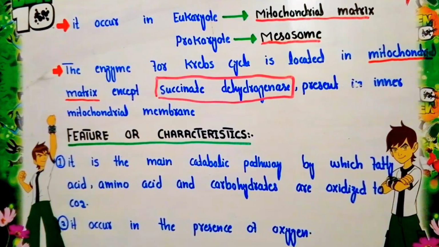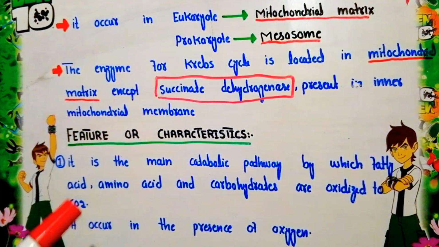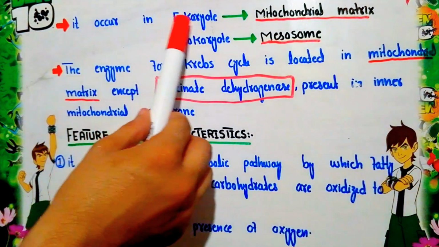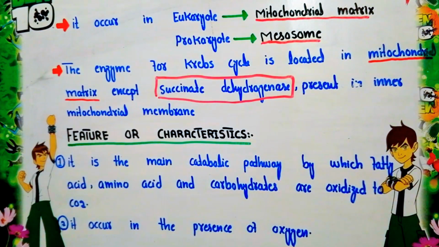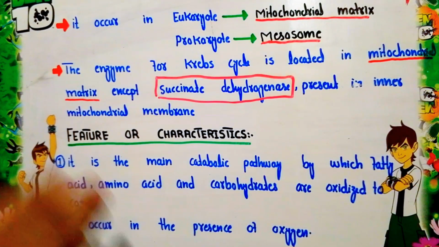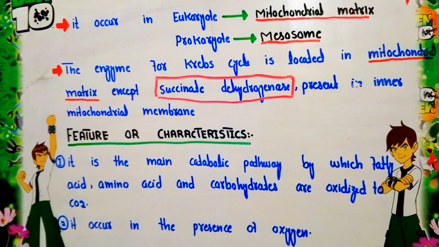Now we will talk about where the Krebs cycle occurs. If we talk about the location of the Krebs cycle, it occurs in the prokaryotes as well as in the eukaryotes, but the only condition that is necessary is the presence of oxygen. The Krebs cycle operates only in the presence of oxygen.